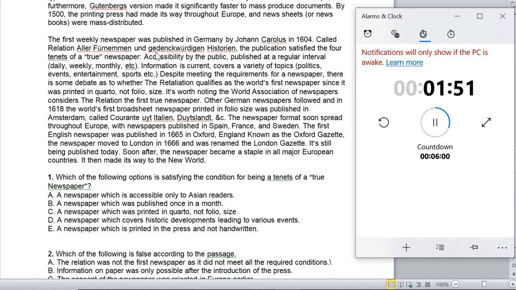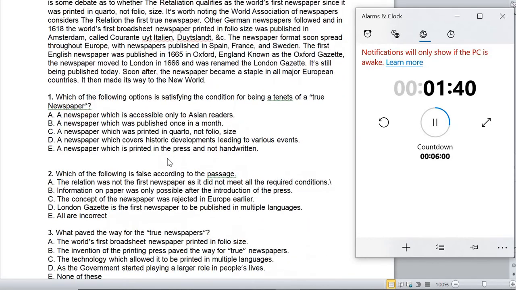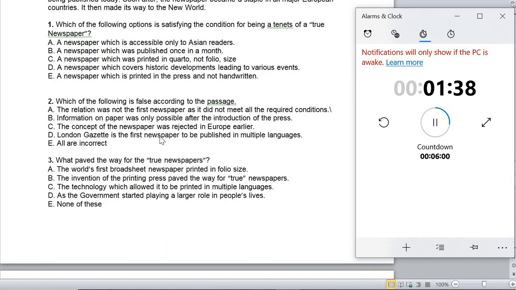So Europe is this paragraph. Is there any mention of rejection? Check for the keyword rejection in the paragraph. I couldn't find it. There is no mention of rejection. So that's also false. London Gazette is the first newspaper to be published in multiple languages.